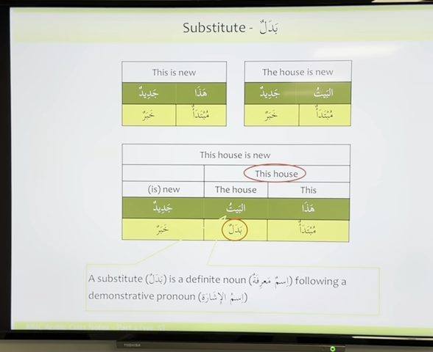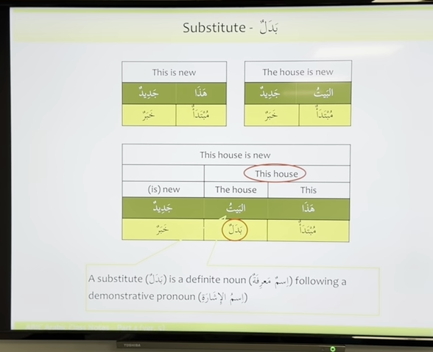But now, the first one we translated as the house is new, because al-baytu is the house, and jadidun is new. Now, in the second case, what did we have? Haza jadidun. This is new. In this case, we don't know what; we're just saying something is new. Haza jadidun. Is it a complete sentence? It is a complete sentence. Haza is mubtada and definite as well, and jadidun is khabar. There's nothing wrong.